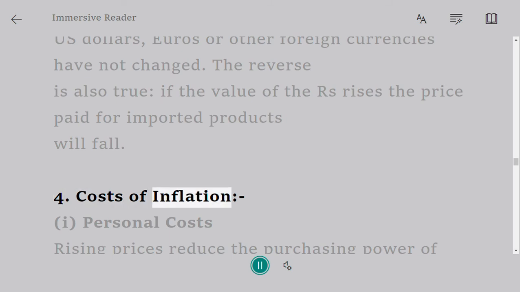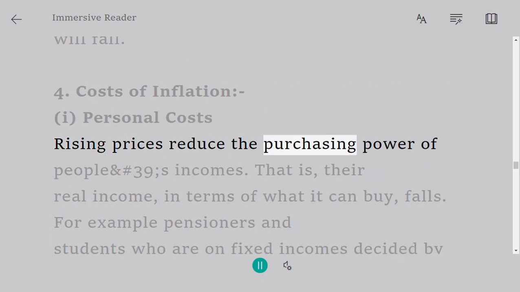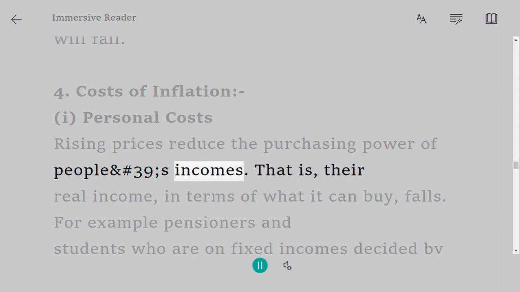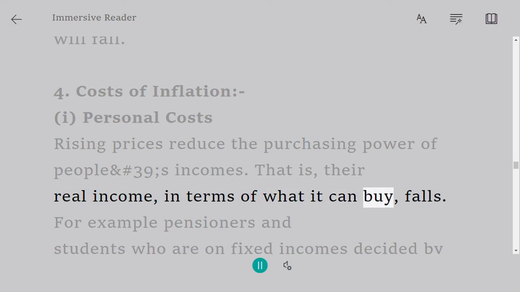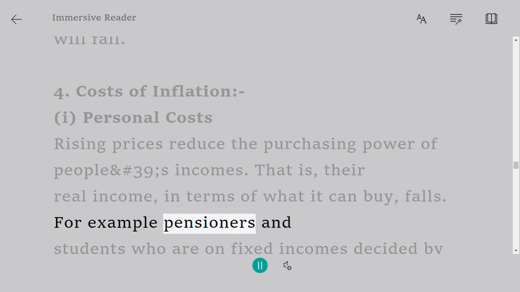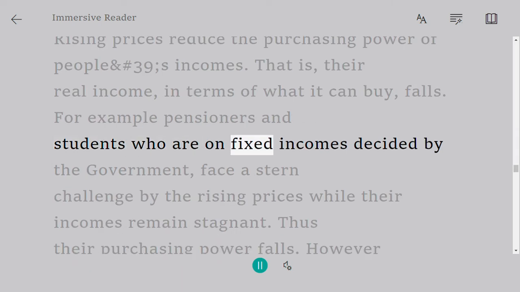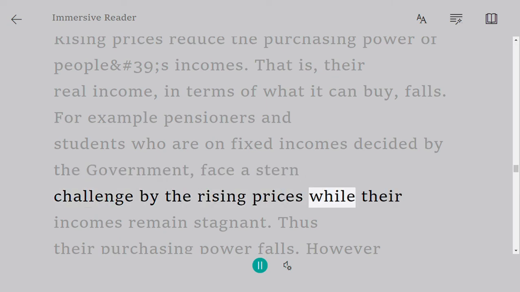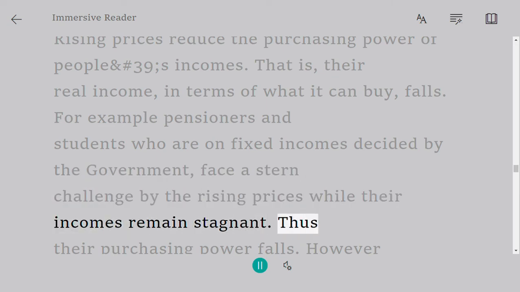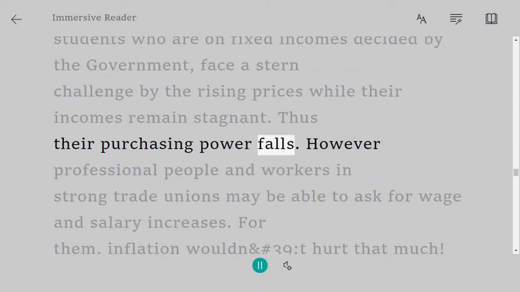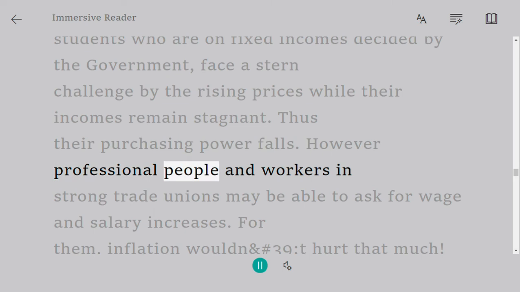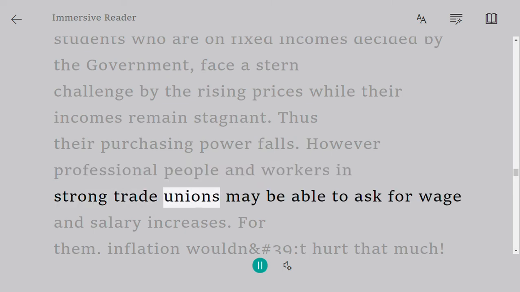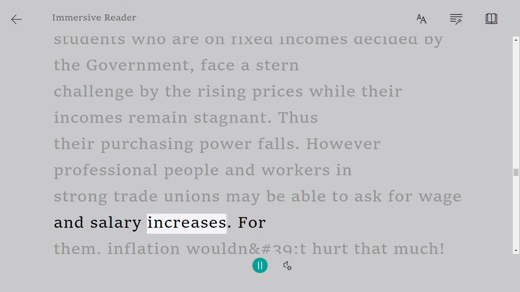4. Costs of inflation. Personal costs. Rising prices reduce the purchasing power of people's incomes. That is, their real income, in terms of what it can buy, falls. For example, pensioners and students who are on fixed incomes decided by the government face a stern challenge by the rising prices while their incomes remain stagnant. Thus, their purchasing power falls. However, professional people and workers in strong trade unions may be able to ask for wage and salary increases.